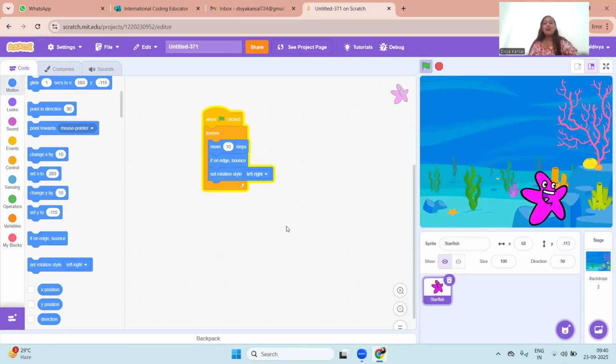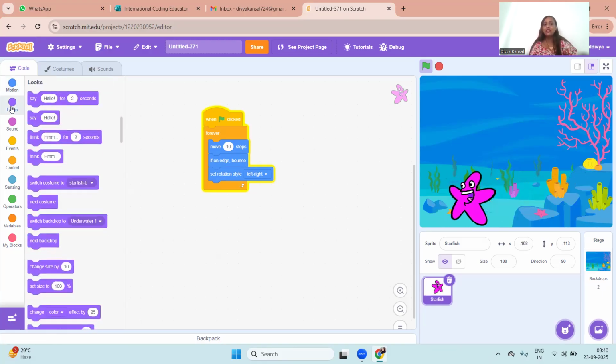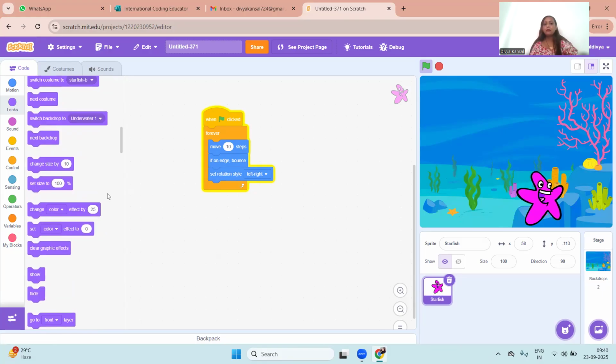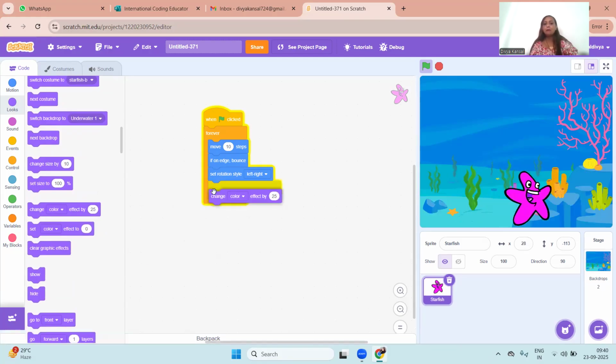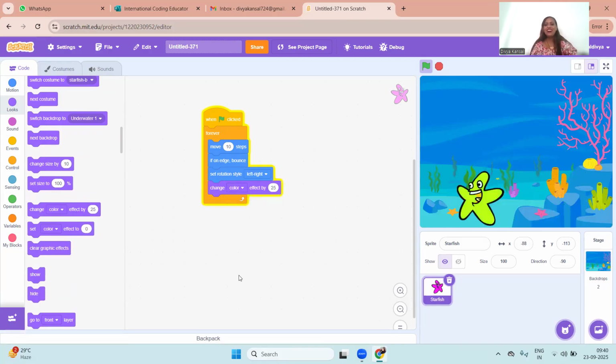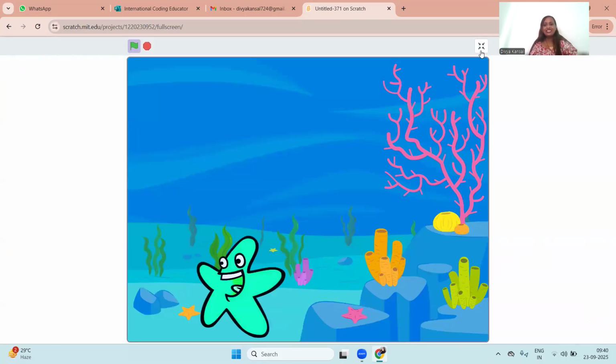That's great. Now I want this fish to change color as well. To change the color of this sprite, we will go to looks and we have a block called change color. At the bottom, I'll drag this and put it inside the forever because I want this fish to change color forever. Wow, do you see the difference now? How is it? Do you like it?